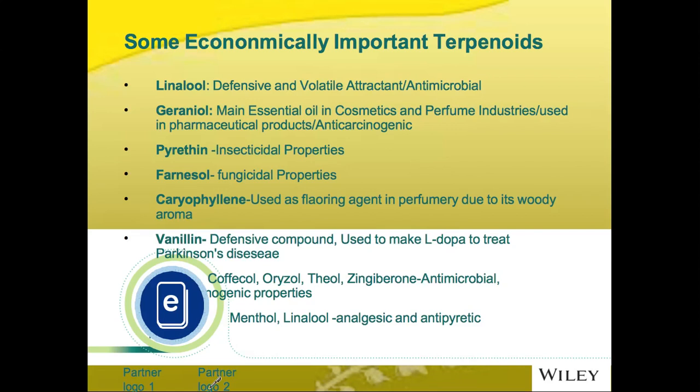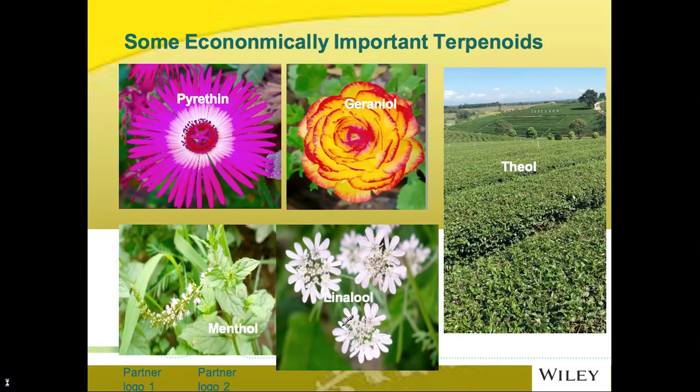Now, coffee coal is the essential oil of coffee. You can feel the fragrance of coffee, and it is due to coffee coal. Oryzole is the essential oil of rice, and thiol is the essential oil of tea. Gingerone is the essential oil of ginger, while menthol and linalool possess analgesic and antipyretic properties. Now, pyrethrin is produced by daisies.